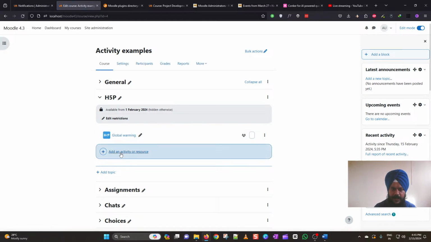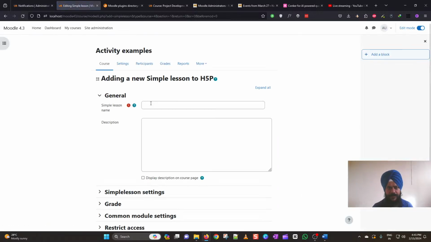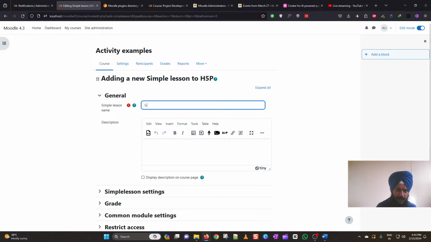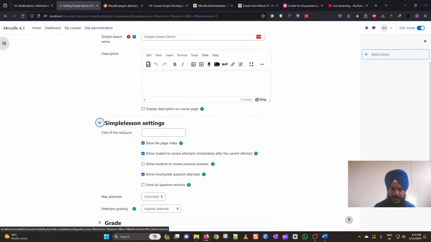So let me say that I would like to add an activity here, and I will be choosing this simple lesson. Give it a name, simple lesson demo. You can also provide a description here if required, and check this box if you would like to show this description on the course homepage. Now under this simple lesson settings, here you need to give the title of this resource.